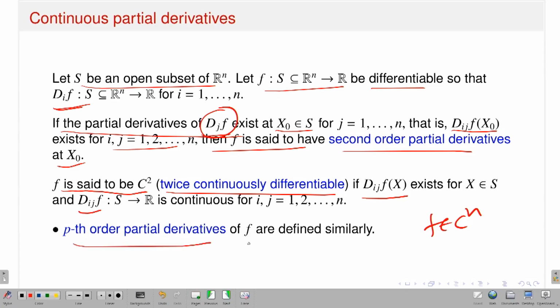Pth order partial derivatives of f are defined similarly. Similarly means that if I talk about the pth order partial derivatives, then the pth order partial derivatives should exist and they should be continuous. Then only I say that my function belongs to Cp. Okay, parallel extension kind of thing. Of course, keep in mind that when I am talking about the existence of second order partial derivatives and their continuity, by default my first order partial derivatives exist and they are differentiable. Okay, that you should always remember.